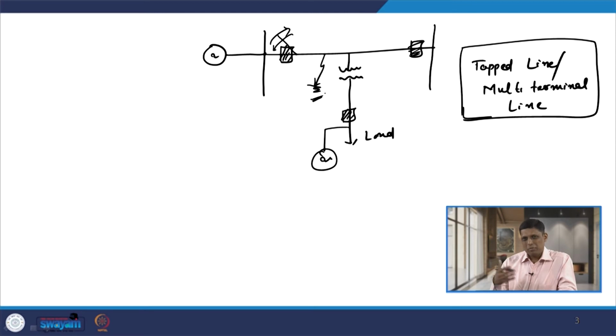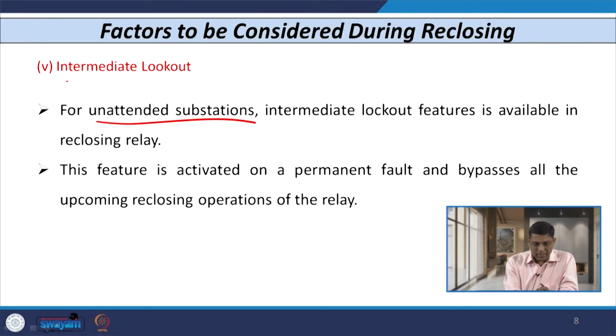If we are sure that this fault is of permanent type, and there are some algorithms available which can tell you whether a fault is transient or permanent, then after the first reclosing attempt, even though this recloser is capable of carrying out 3 reclosing attempts, it should go into the lockout condition. That is the meaning of intermediate lockout.